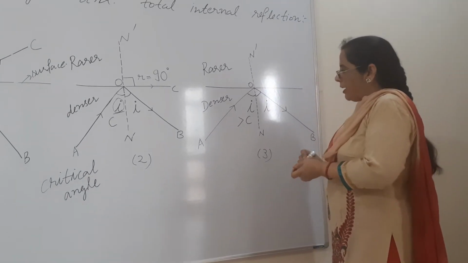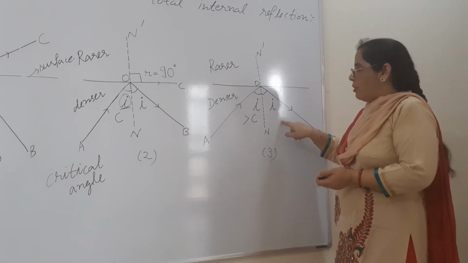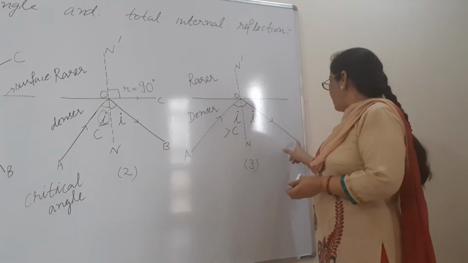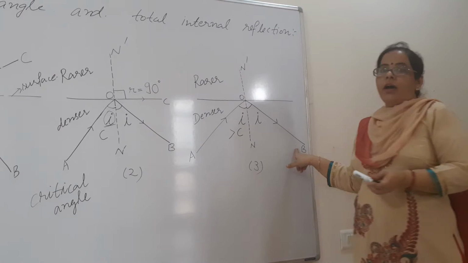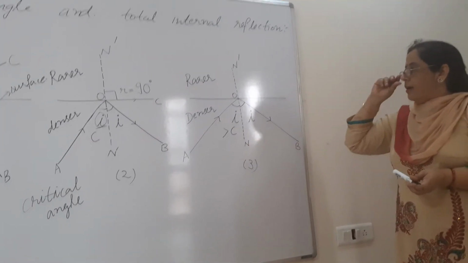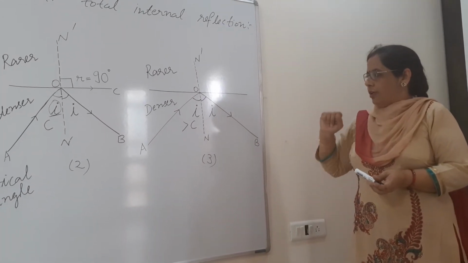So the whole light which started from the denser medium has to return into the same medium. This OB will be the totally reflected ray, meaning no loss of light, and the name of the process is total internal reflection.